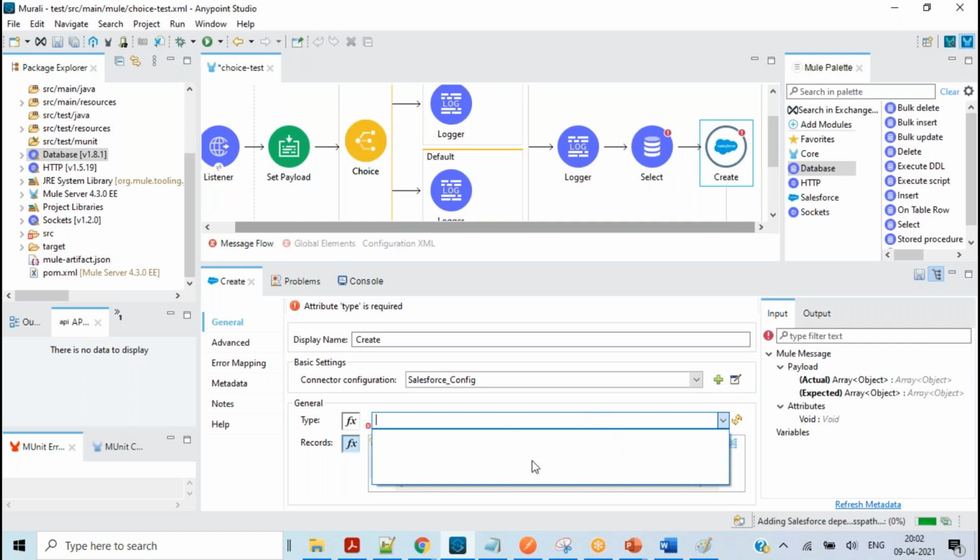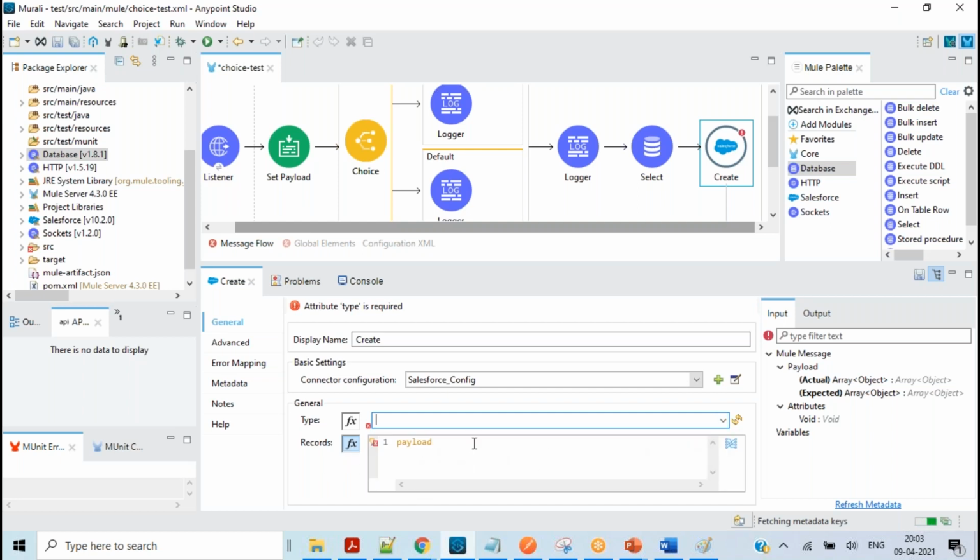Let's suppose in Salesforce we want to create some customer details. We will drag the create operation. They will provide the connection details. We will provide those connection details inside, and we will select the object. It should be the customer object or employee object or anything. You just need to use that. Whatever payload you send, that data will be inserted into Salesforce.